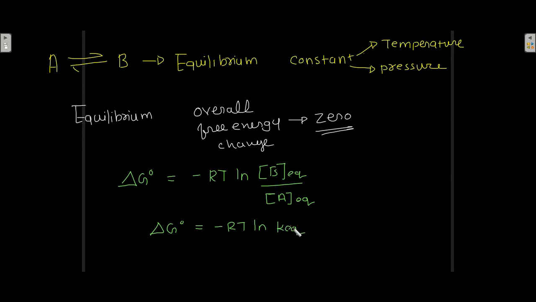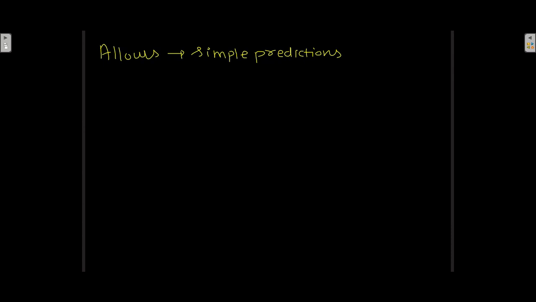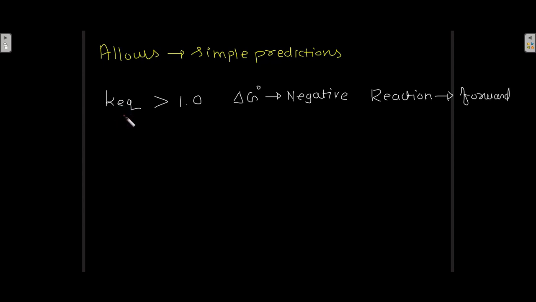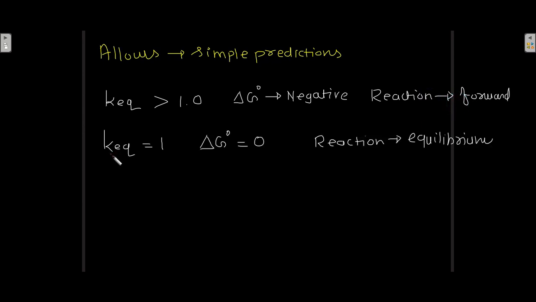Now that equation allows some simple predictions. Okay, if the equilibrium constant is greater than 1, then the delta G naught value is negative and the reaction proceeds forward. If the equilibrium constant is equal to 1, then delta G naught is equal to 0 and the reaction is at equilibrium.